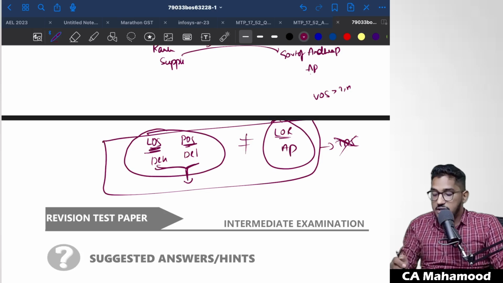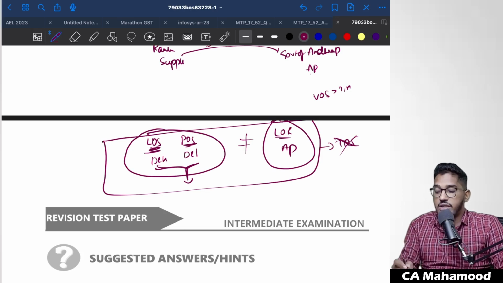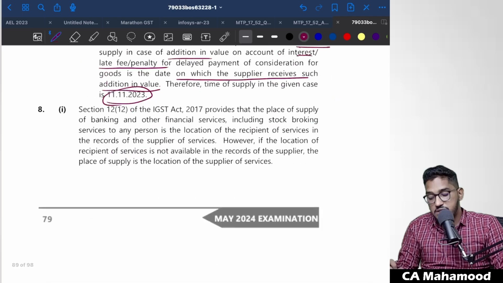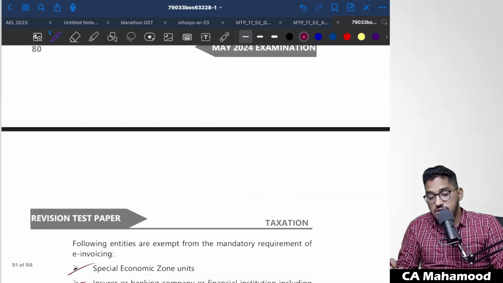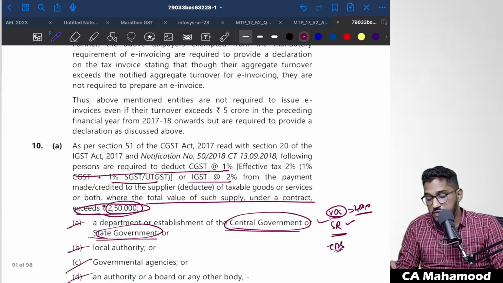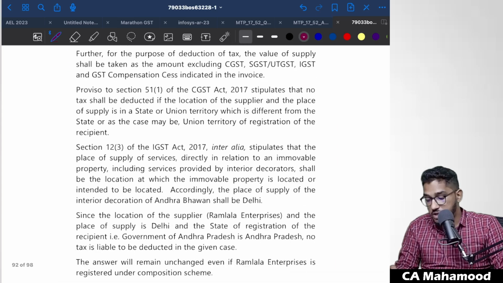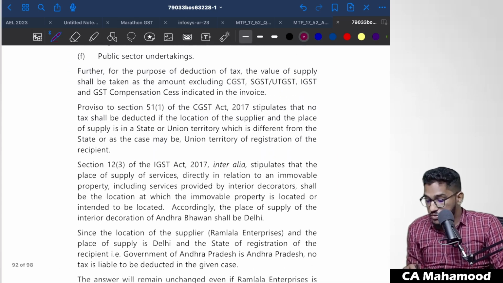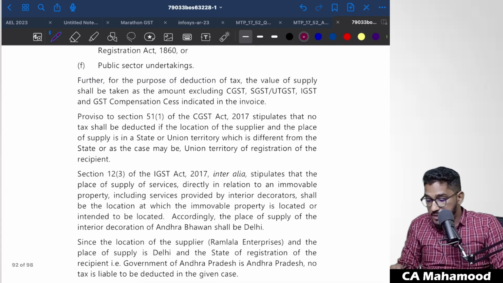So in the given case, is TDS required to be deducted or not? No, TDS is not required to be deducted, even though the recipient falls under the specified recipients category, even though the value of the supply under contract is more than 2,50,000. Even in the summary they will say the same. So we have to write the provisions in this manner.